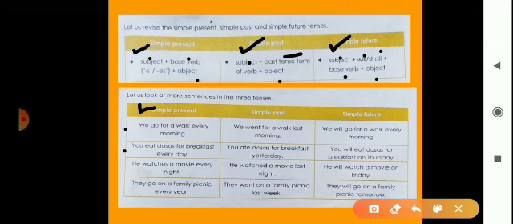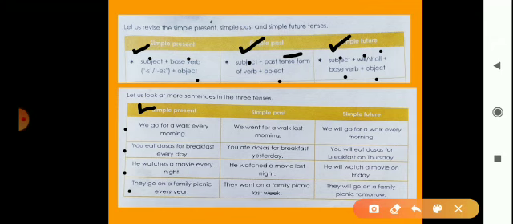This is also a regular action. After that, he watches 2 movies every night. This is also a regular action. They go on a family picnic every year. Means it's also a regular action for the year. So these actions you have to write in simple present tense.